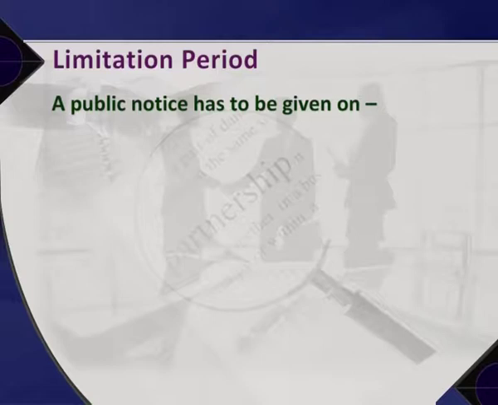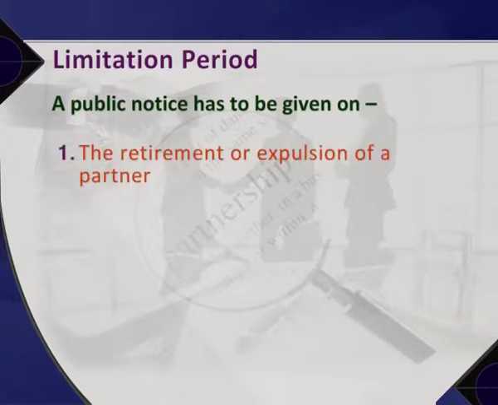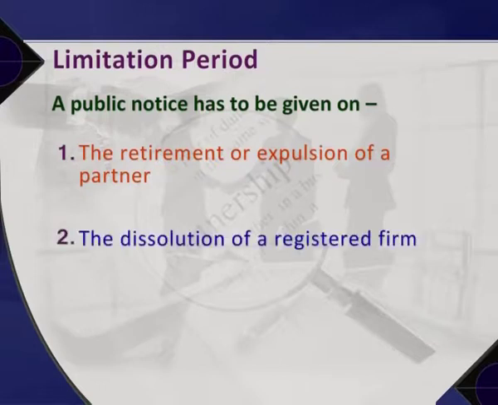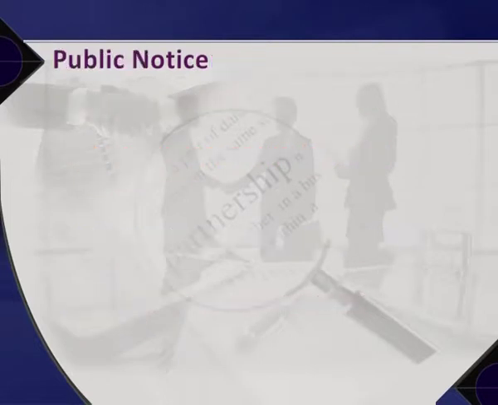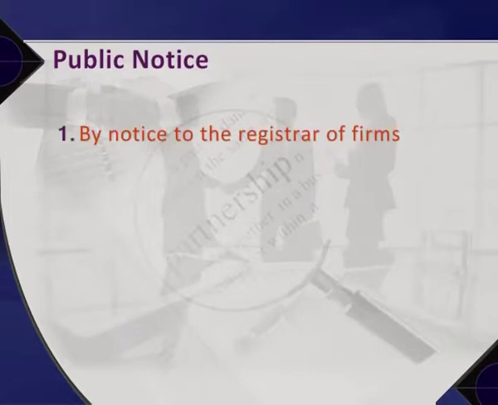The Act lays down that a public notice has to be given: 1. On the retirement or expulsion of a partner, 2. On the dissolution of a registered firm, 3. On the election to become or not become a partner. Public notice should be given on dissolution of a partnership firm: 1. By notice to the registrar of firms, 2.